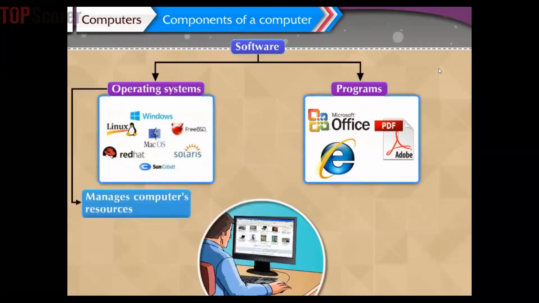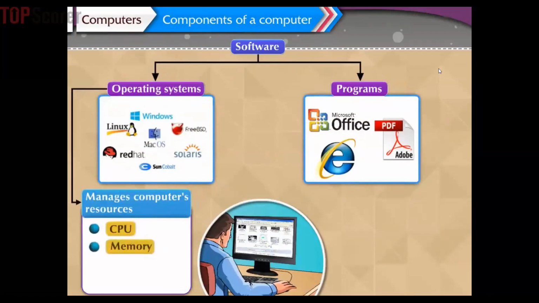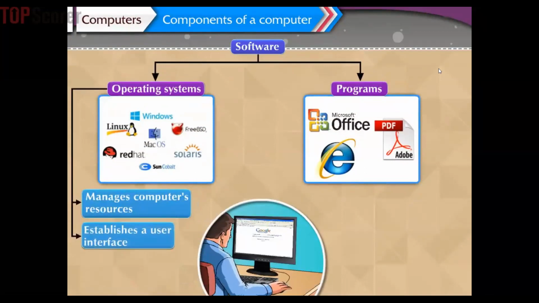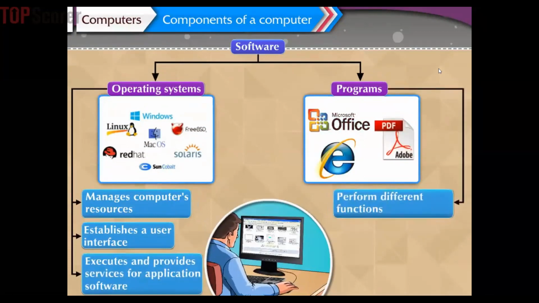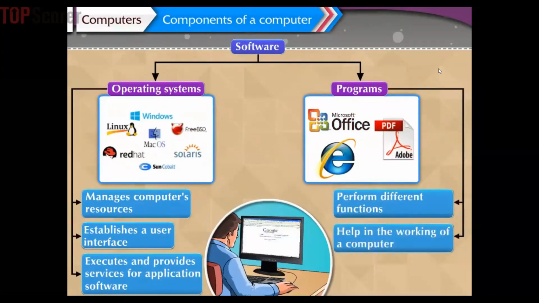It manages the computer's resources such as the central processing unit, memory, disk drives, and printers. It also establishes a user interface and executes and provides services for application software. Various programs present in the computer also perform different functions and help in the working of a computer.